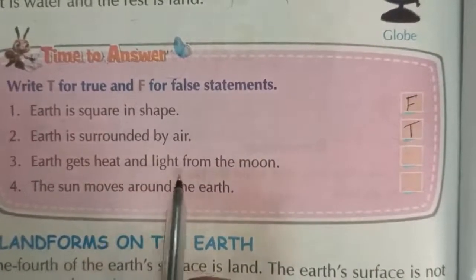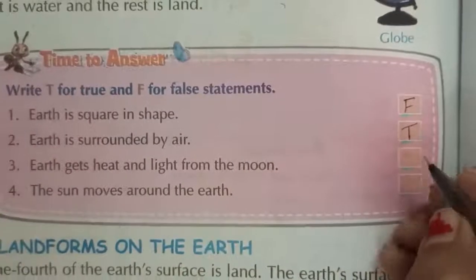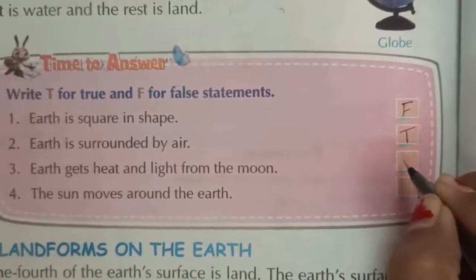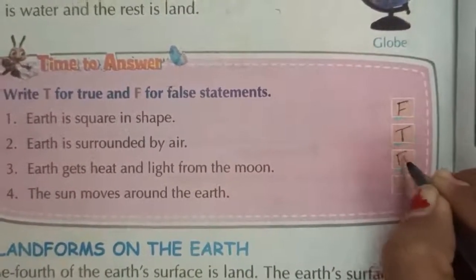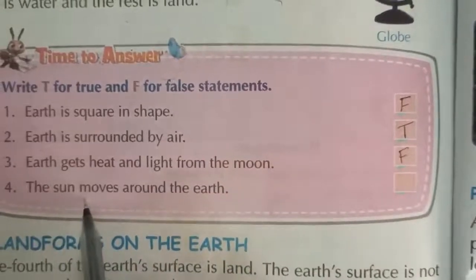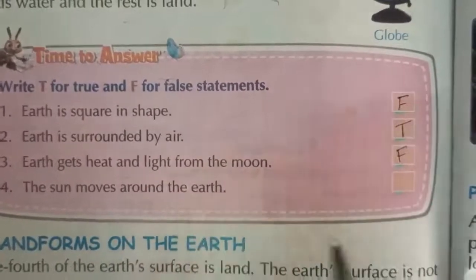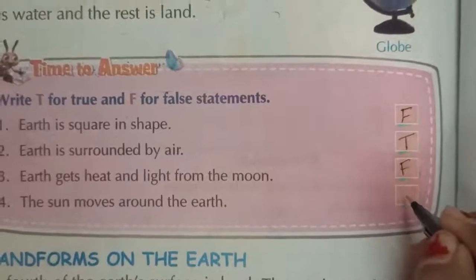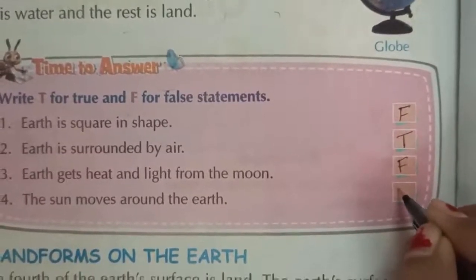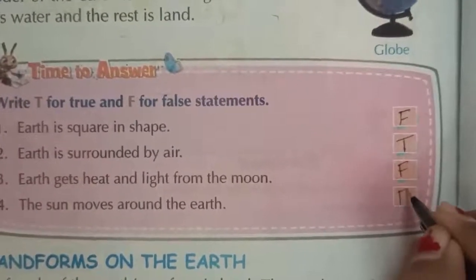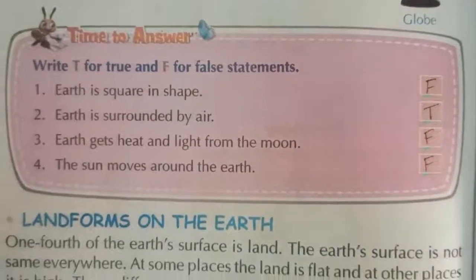Earth gets heat and light from the moon. No. Earth gets light and heat from the sun. So it is false. So write here F. Next, the sun moves around the Earth. No. Our Earth moves around the sun. So it is also false.